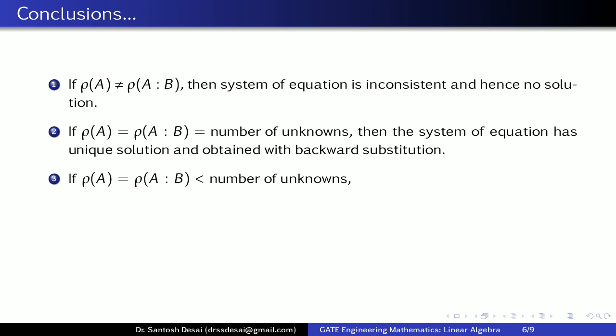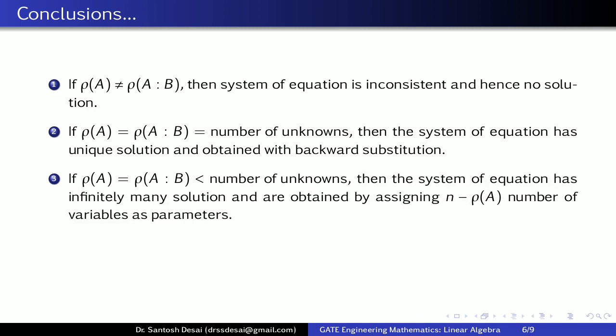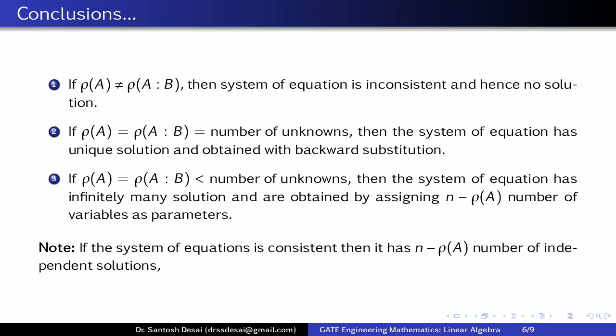If rank of A is equal to rank of AB and this rank is less than the number of unknowns, then the system of equations has infinitely many solutions, and they are obtained by assigning n minus rank of A number of variables as parameters. So here we take one note: if the system of equations is consistent, then it has n minus rank of A number of independent solutions.